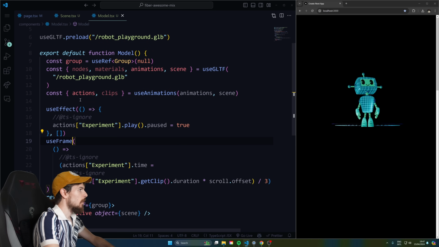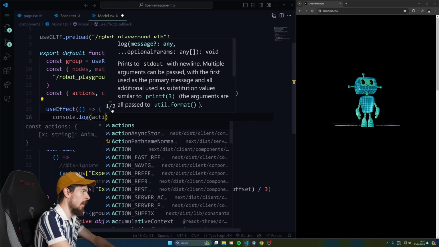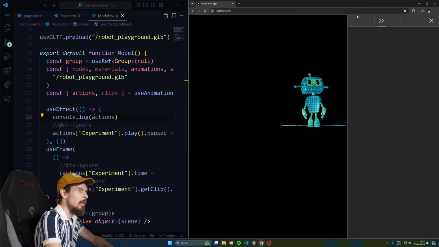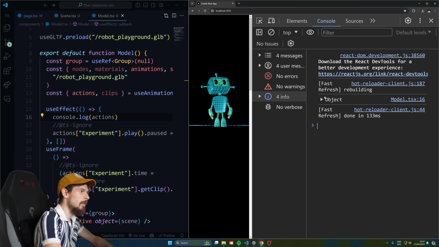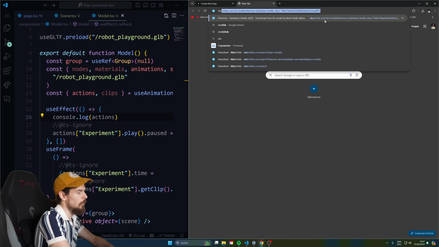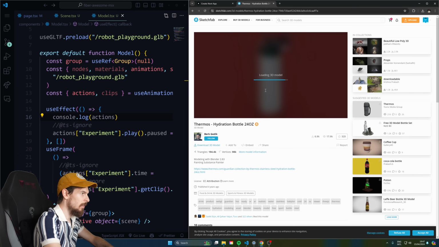So check this out. So here we're accessing the actions. And if you console log this out, let me just show you, console log actions. And check it out here in the console. It's basically going to give you the object with the animations that are on it. And if you check on Sketchfab, it's going to tell you here.